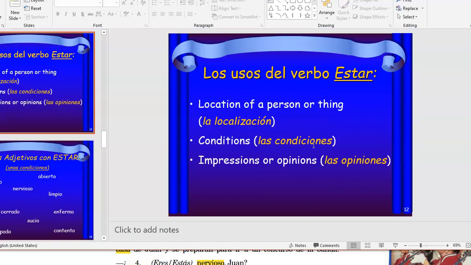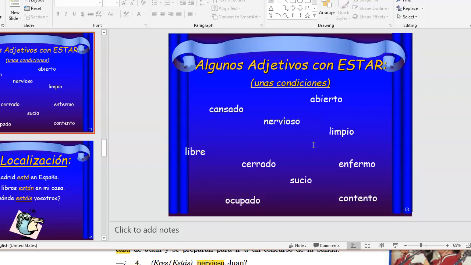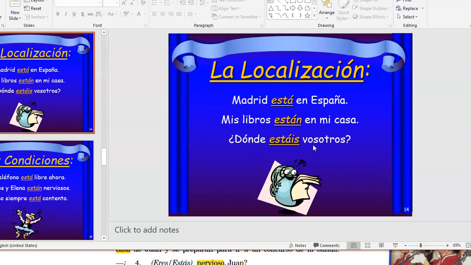Now for estar, really those main contexts are talking about the location, or position rather, and then the physical or emotional state of something. There you have adjectives to describe feelings, emotions. Location.